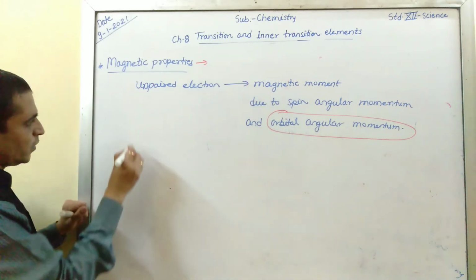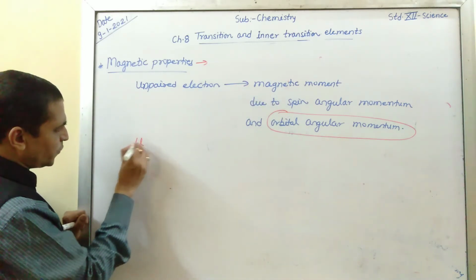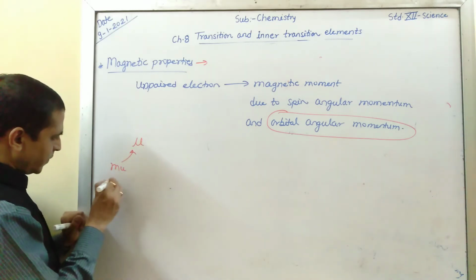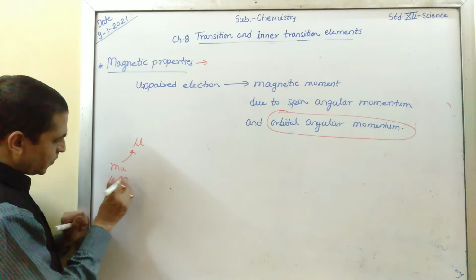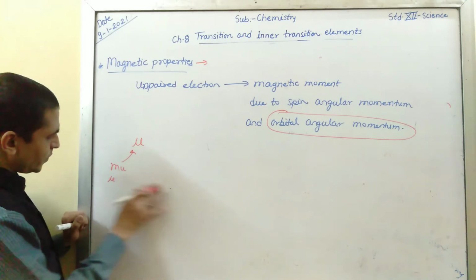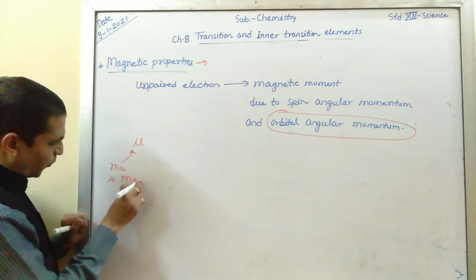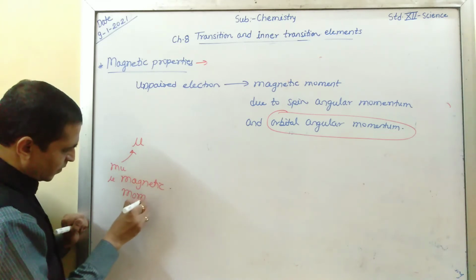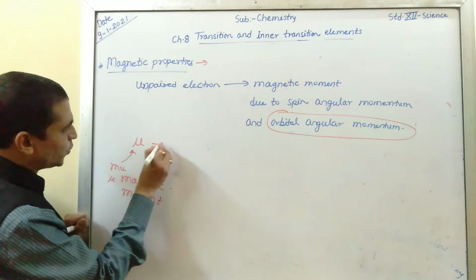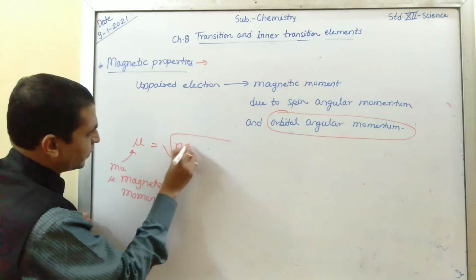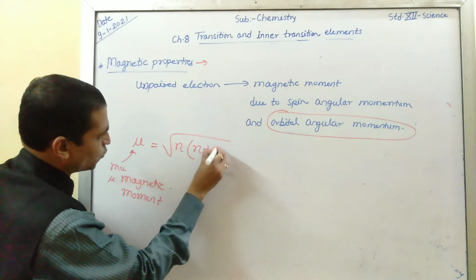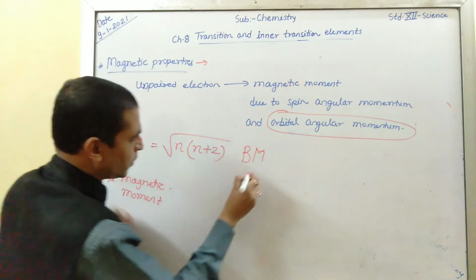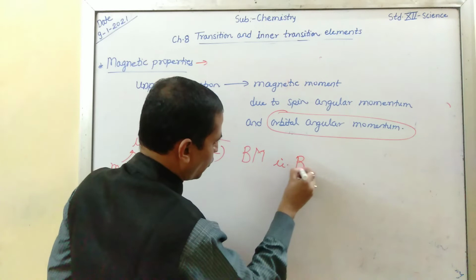So we have a formula. Mu means the magnetic moment, is equal to the square root of n into n plus 2, and the unit is BM, that is Bohr magneton.